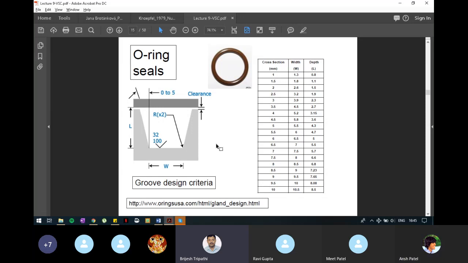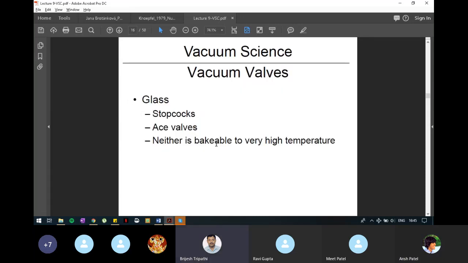Yes, sir. Okay, now next slide. The next material is glass, which can be used for making tubes or pipes or stopcocks or valves or any other piece inside the vacuum chamber. It is not bakeable to high temperatures, but I told you there are two types of glass.